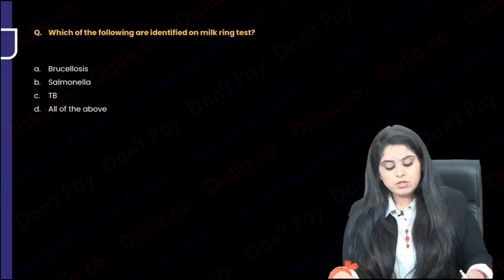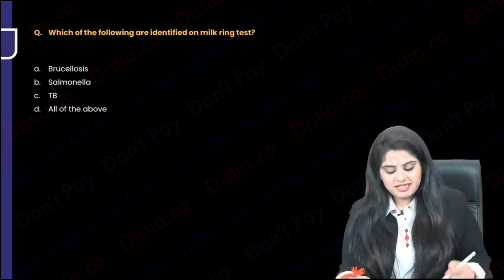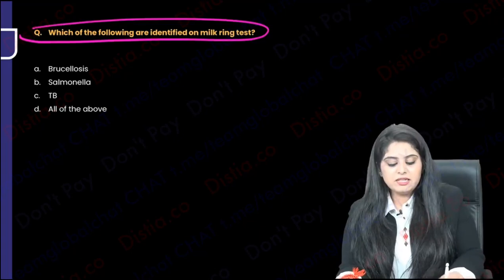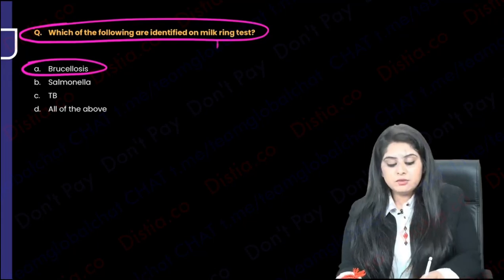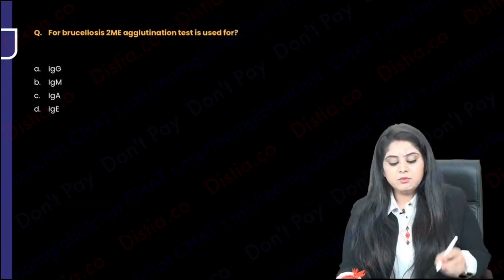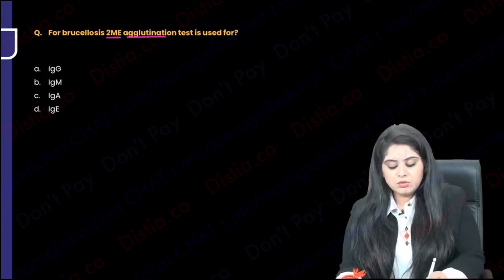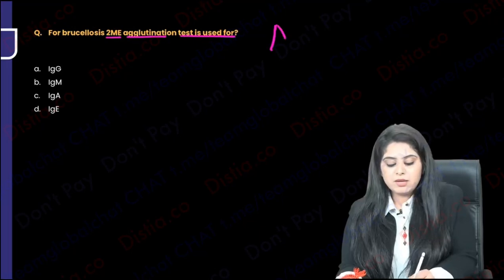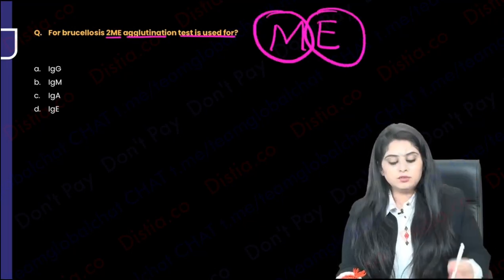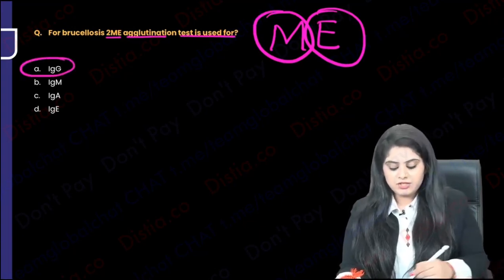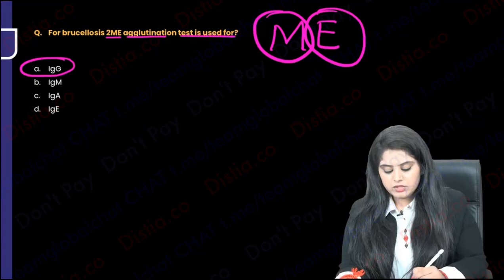Quickly tell me, which of the following is identified on a milk ring test? How easy a question. Milk ring for animal milk means brucellosis. What is the color? You get a purple color ring, purple blue color ring on the top. Next, in brucellosis, 2-ME agglutination is used for. You will say, ma'am, 2-ME means mercaptoethanol, IgM will end. So what you will be left with will be IgG. So that was a very quick question that you had.